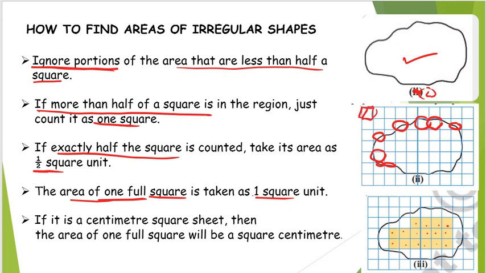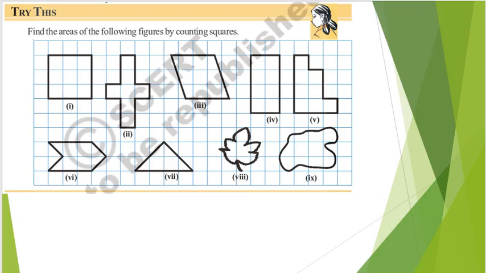Next, we are having more than halves and less than halves in the remaining part. Based on that, we are going to decide whether it is more than half or less than half. Based on that, we are going to find out the area of those particular squares, and based on that we are going to get the area of the irregular shape, right? Let's move on to the questions.